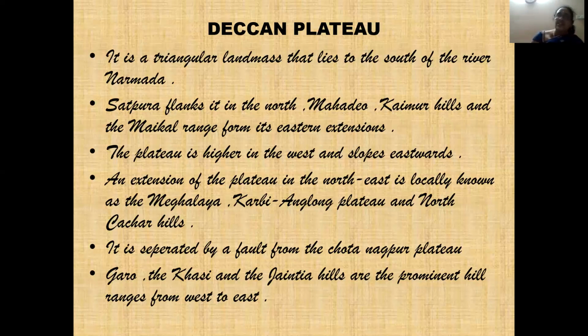You call it the Khasi Hills. In the Khasi Hills, you have the world's wettest place. Can anyone tell me the name of the place which receives the highest rainfall?